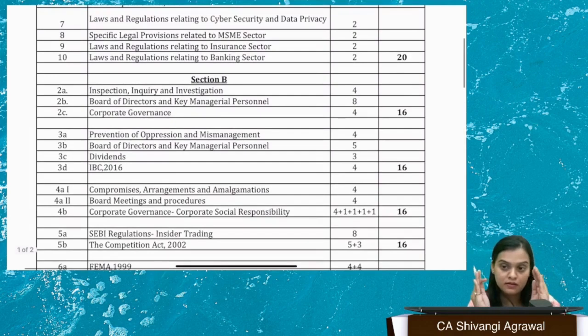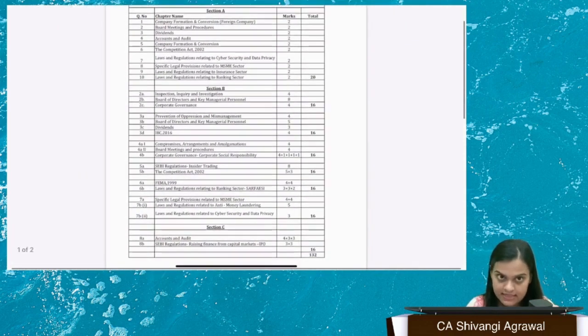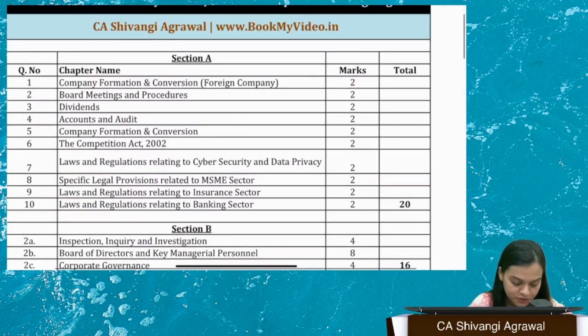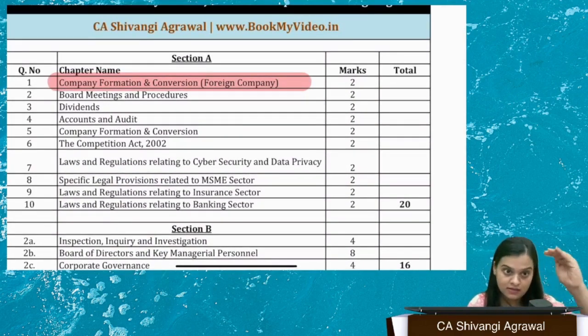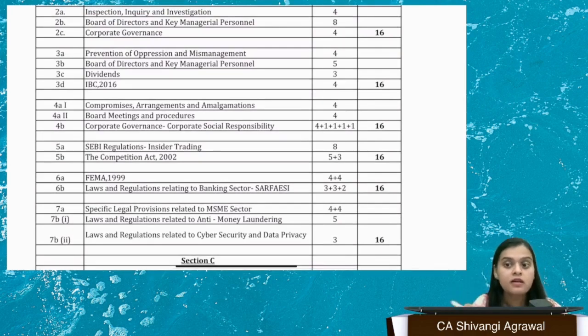It has been analyzed in two ways. This is question-wise analysis. Question one was asked from the chapter of company formation and conversion. The first 10 questions that you can see over here are objective questions, and thereafter you had the subjective paper, right? So from which particular topic a question was asked and of how many marks? Okay, so this is going to give you an idea.